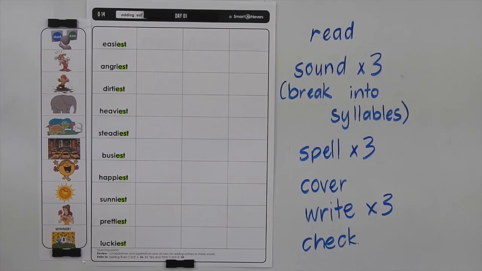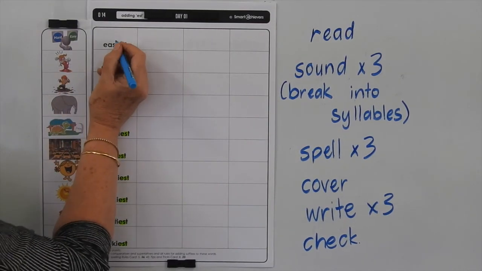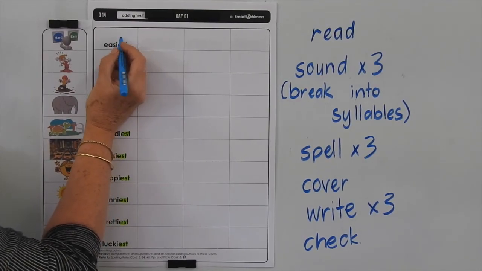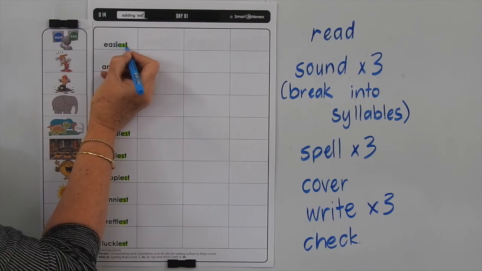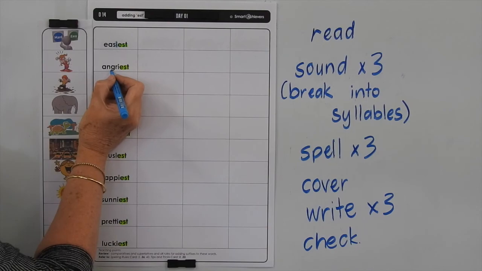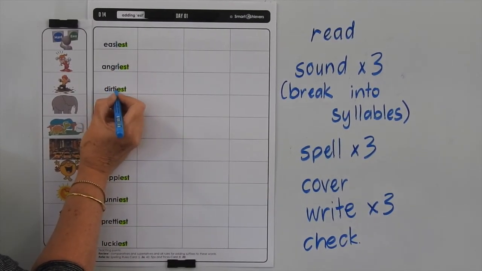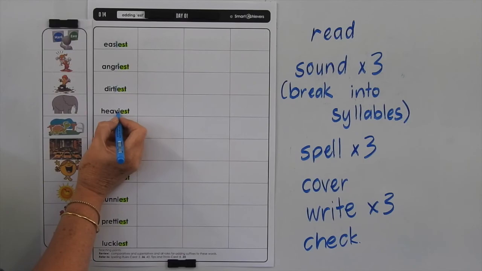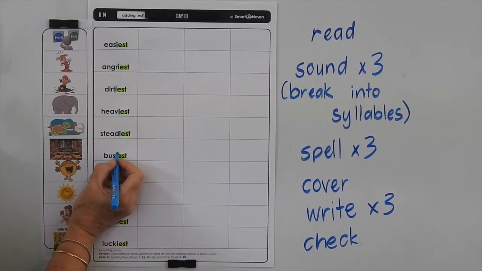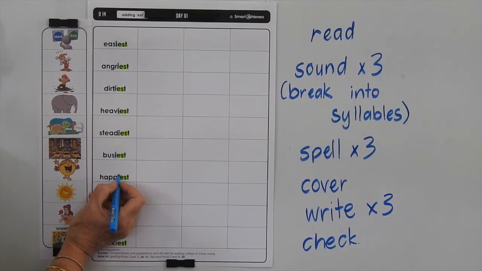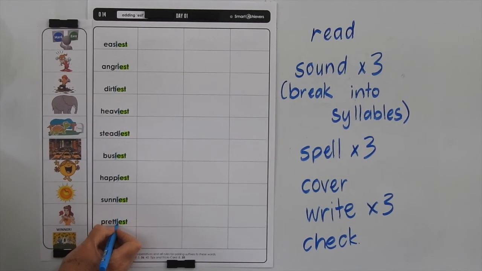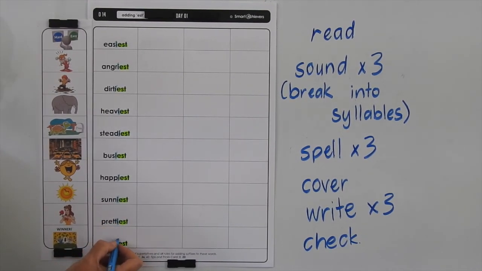Now you can see in all these ones, these base words would have ended with a Y, but if there's a consonant before the Y, we must change the Y to an I before we add the EST. So easy would change to easiest, angry to angriest, dirty to dirtiest, heavy to heaviest, steady to steadiest, busy to busiest, happy to happiest, sunny to sunniest, pretty to prettiest, lucky to luckiest.